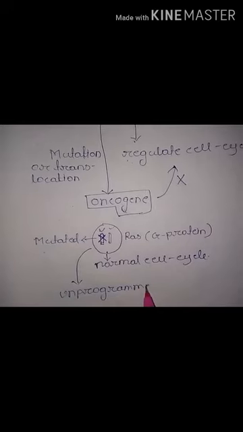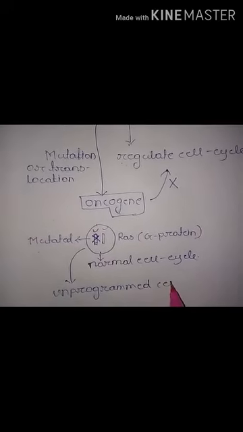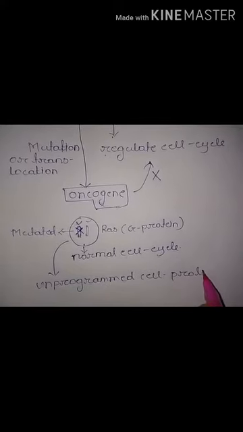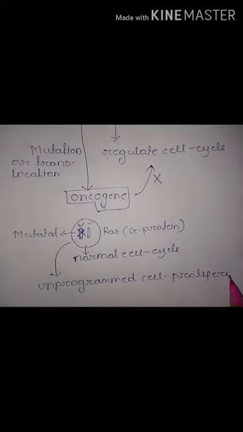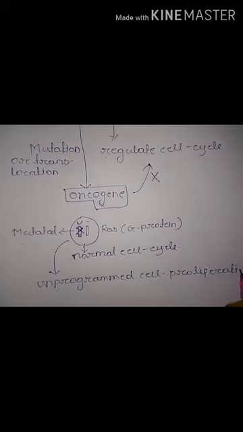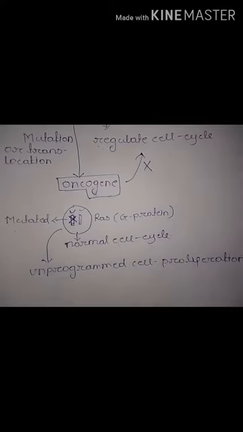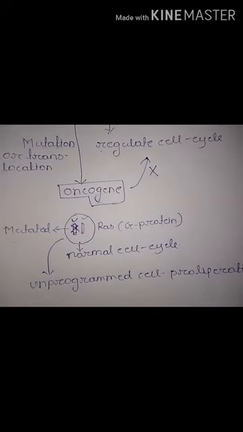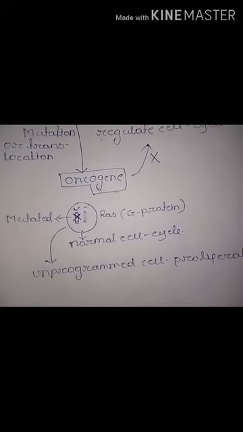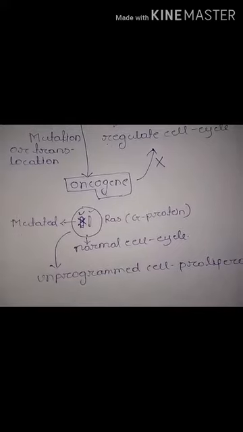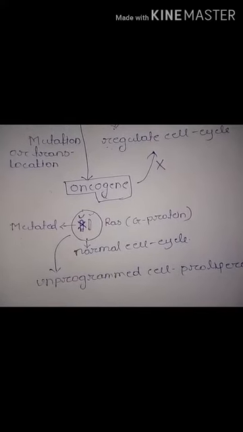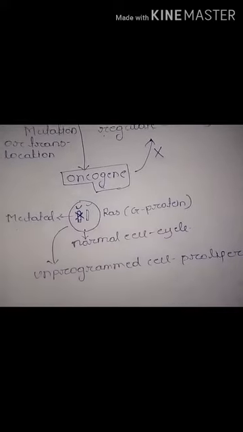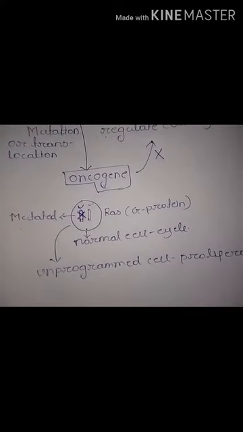Why unprogrammed cell proliferation? Because now the product formed from that particular gene is more than normal, and that leads to the cell dividing in an unregulated manner.